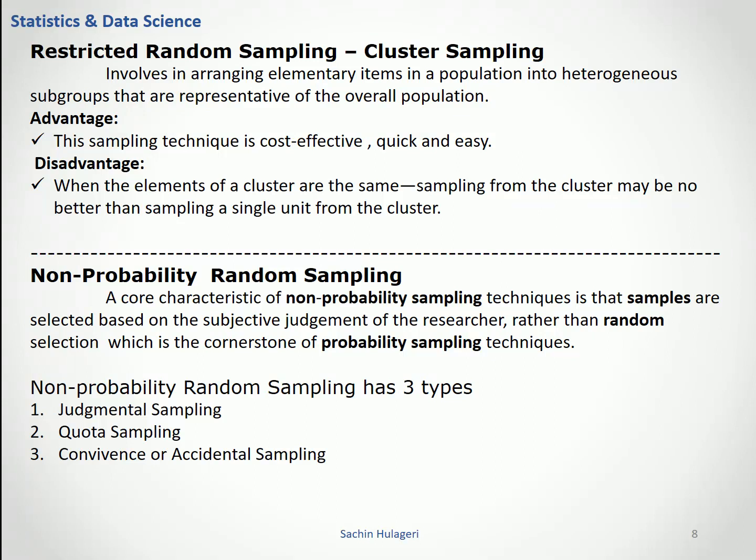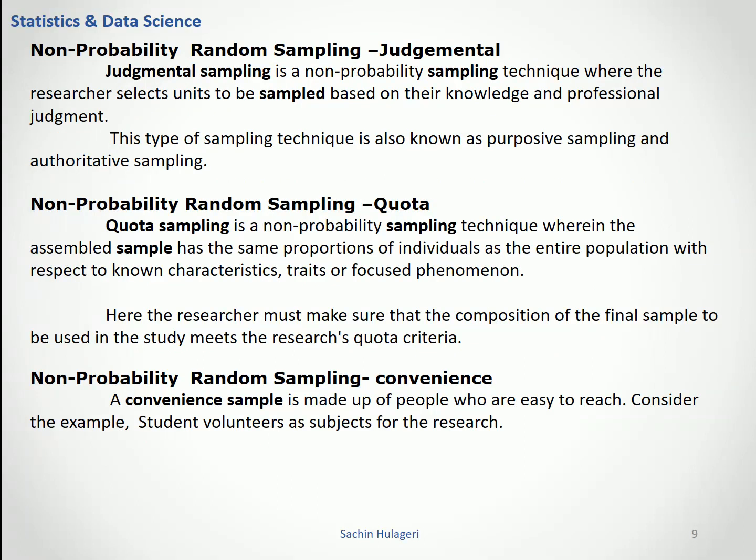Let's see non-probability sampling. A core characteristic of a non-probability sampling technique is that samples are selected on the subjective judgment of the researcher rather than random selection, which is a cornerstone of probability sampling techniques. Non-probability sampling has three types: judgmental sampling, quota sampling, and convenience or accidental sampling. Let's see them one by one.